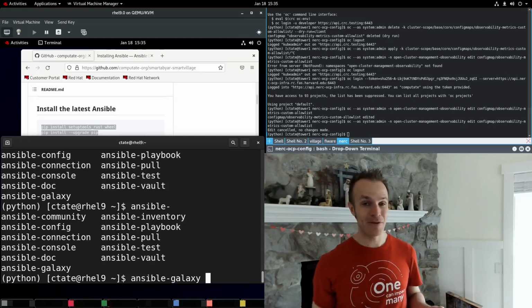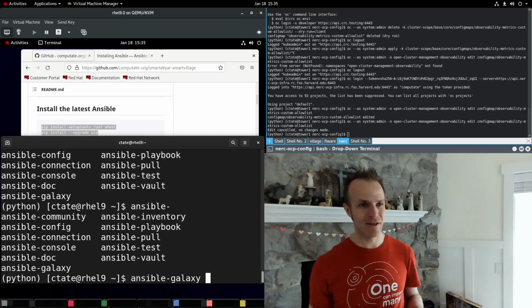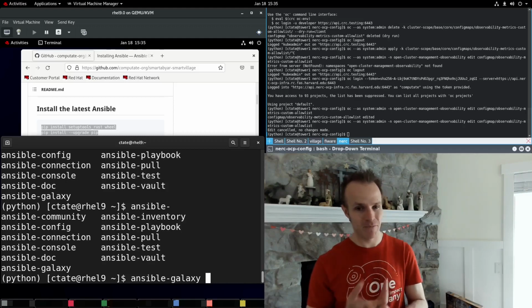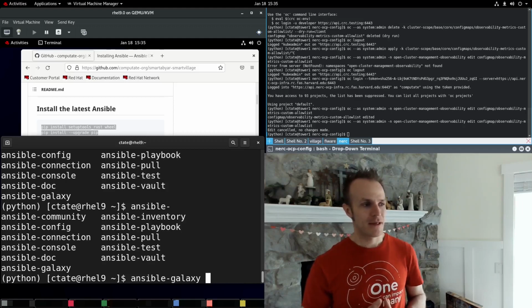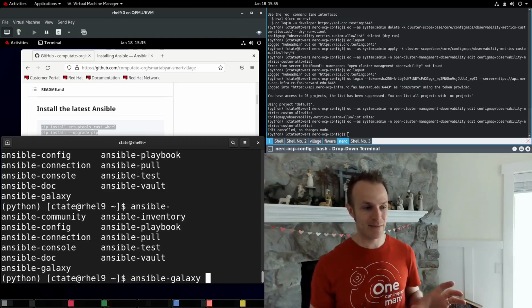So I hope you give Ansible a chance. It's very easy to install, even on Mac OS, because you have Python there. Give it a try and stay tuned for more about smart devices and running Ansible.